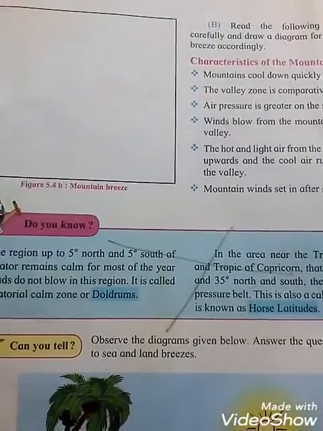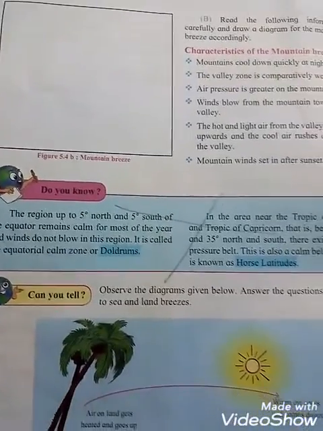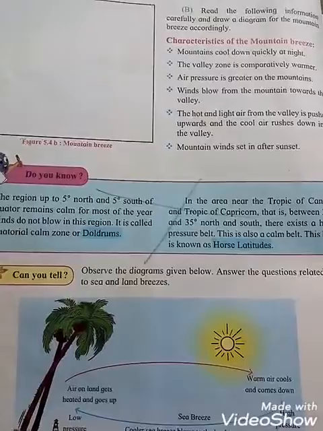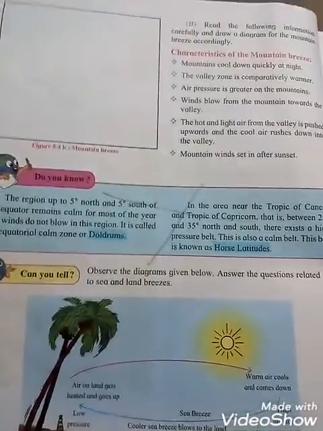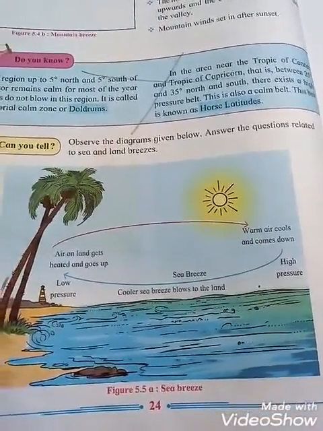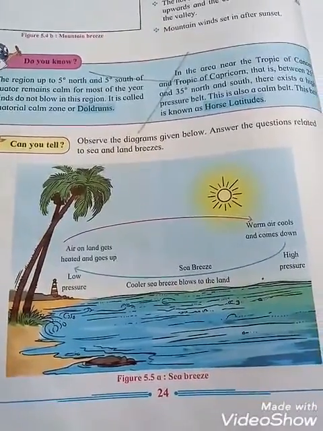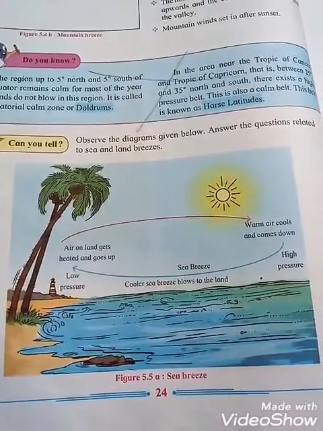Okay students, now I will mark with a pencil, no need to read this. Observe the diagram given below. Students, answer the questions related to sea and land breeze. So see students, this is the picture of figure 5.5a, the sea breeze.